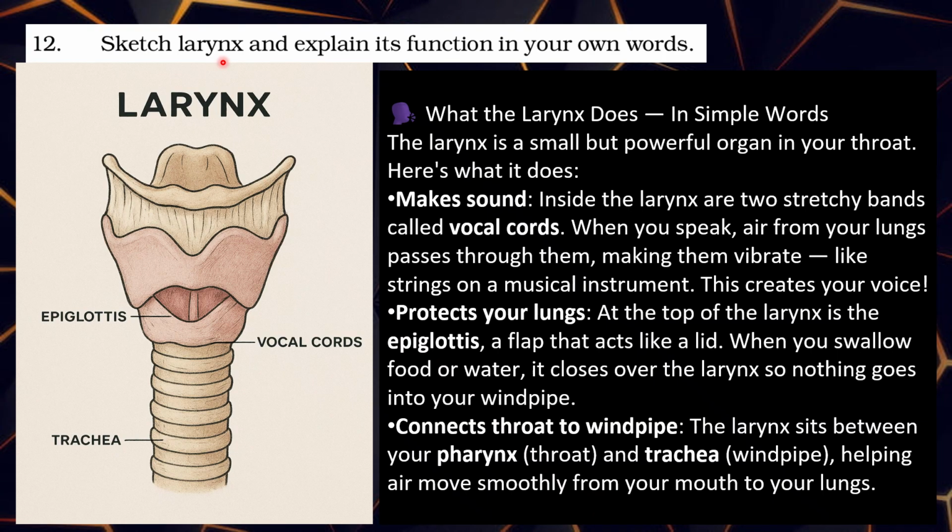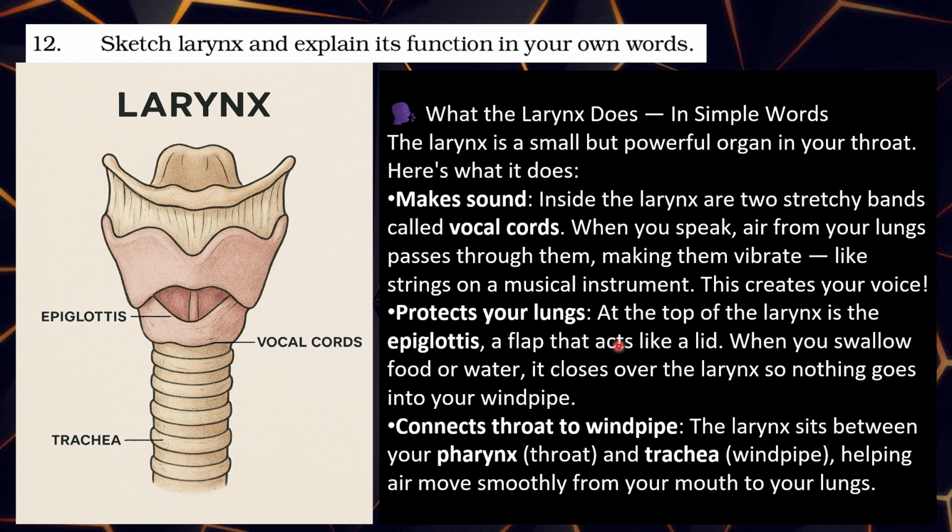Question number 12. Sketch the larynx and explain its function in your own words. This is the voice box or the larynx, with vocal cords, epiglottis, and trachea. What does the larynx do? In simple words, the larynx is a small but powerful organ in your throat. Here is what it does: it makes sound. Inside the larynx are two stretchy bands called vocal cords. When you speak, air from your lungs passes through them, making them vibrate like strings on a musical instrument. This creates your voice. It also protects your lungs.